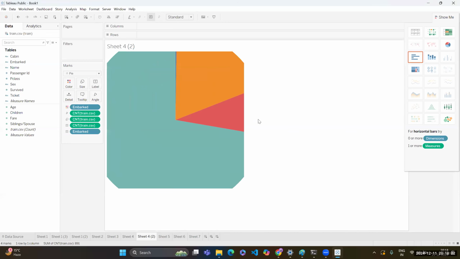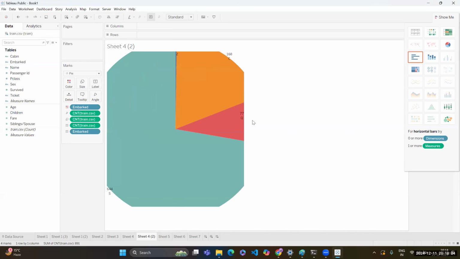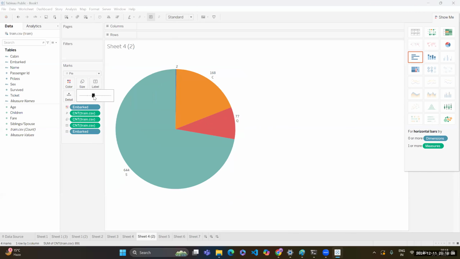Let me increase the box size. Now you can see that I have to go with this much bigger plot, and still you will not be able to see the blue colors over here very easily.